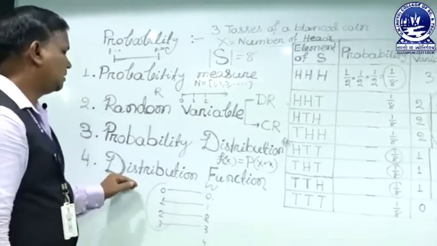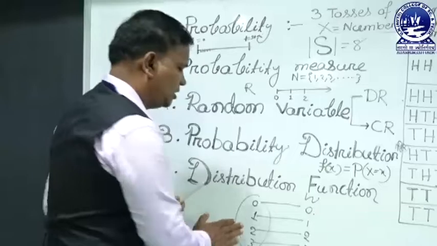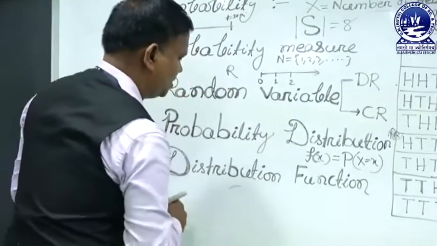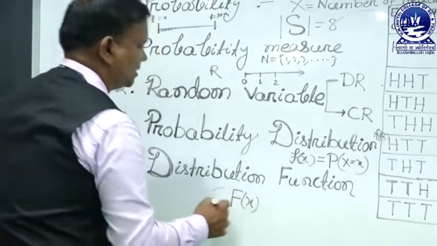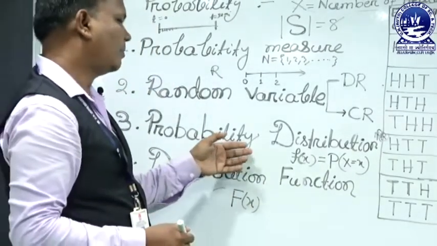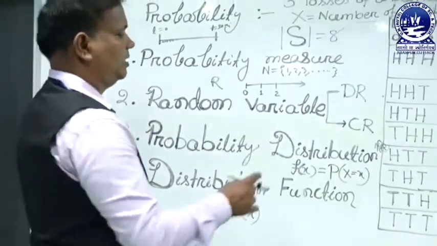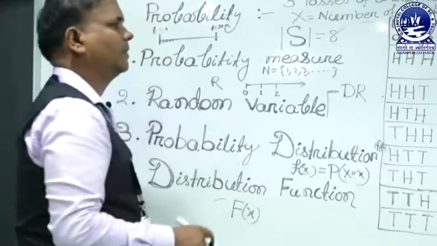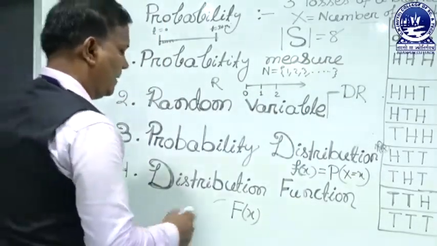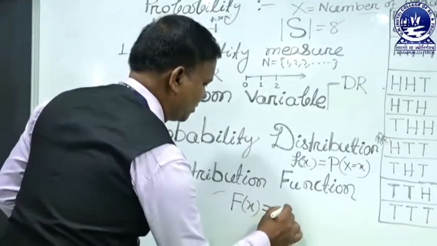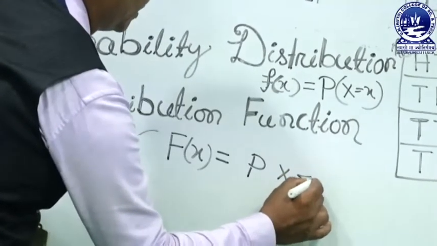Next is the distribution function. What is the distribution function? It is represented by capital F of x. Here we discuss the probability distribution and the distribution function for a discrete random variable, because the example depends upon a discrete random variable. So the capital F of x is equal to the probability of the random variable X less than or equal to x.